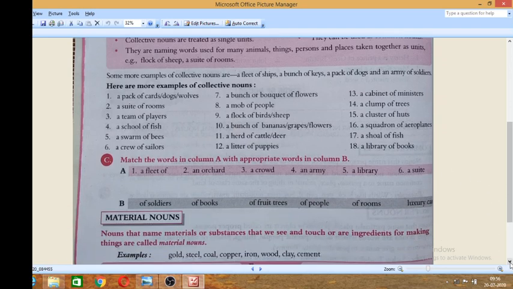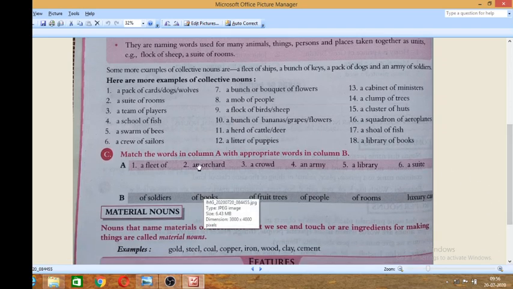Next you have to do this. Match the words in column A with the appropriate word in column B. You just have to match it. What will come with a fleet of? Just write the answer just below it. A fleet of, just write below it. An orchard, just write below it. Clear? An orchard of, a crowd of, like this.